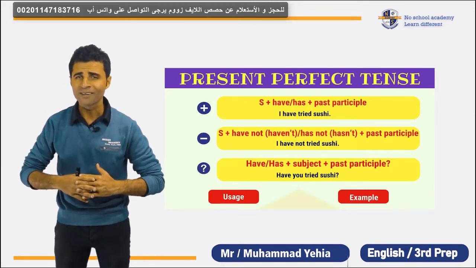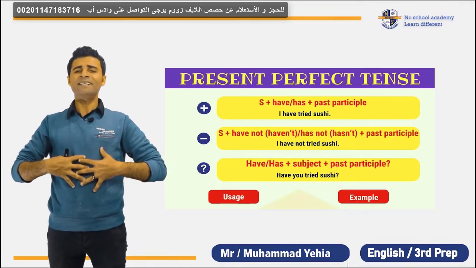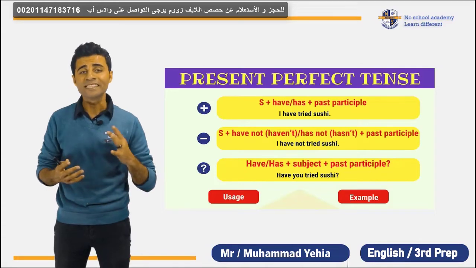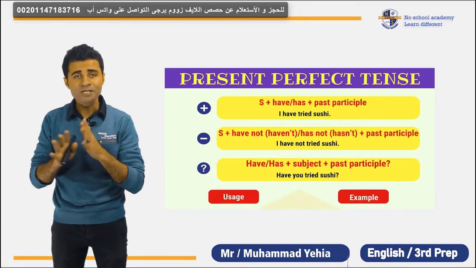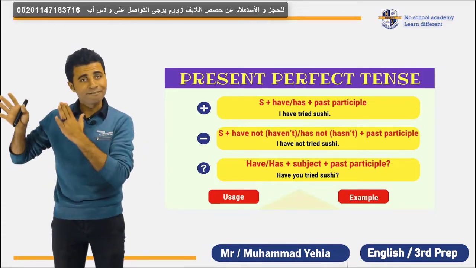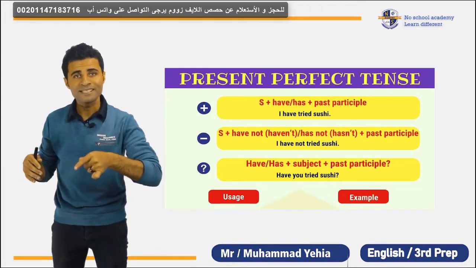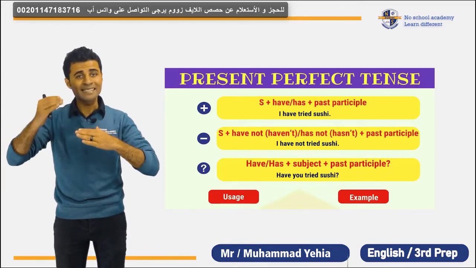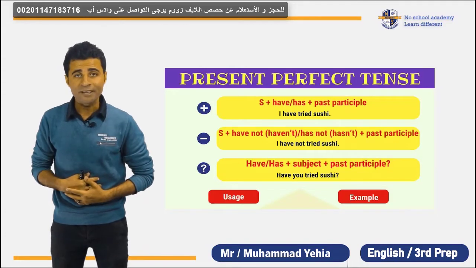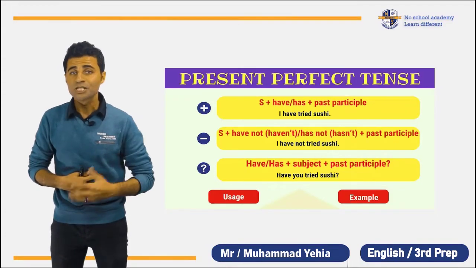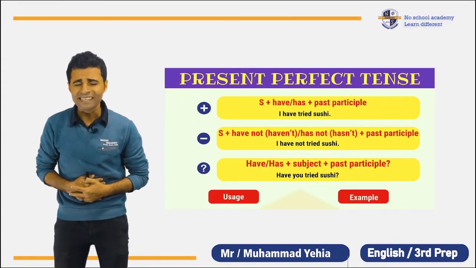Oh, sorry friend, I cannot eat because I'm completely full. I have eaten koshari, so I finished already. So this action happened and finished but still affects a present situation. Or the second day, I got a stomach ache because the koshari was poisonous. So I have a stomach ache.